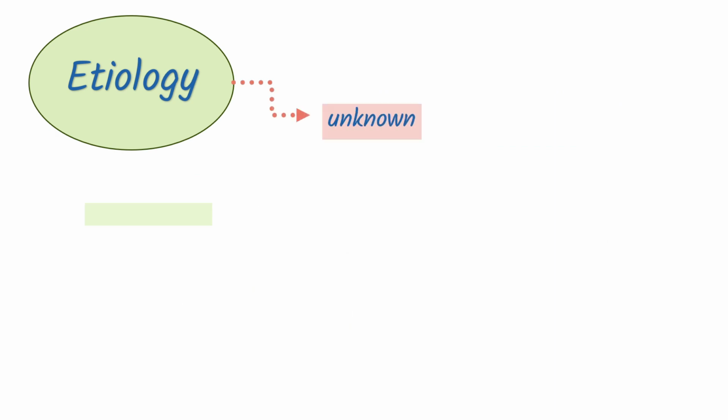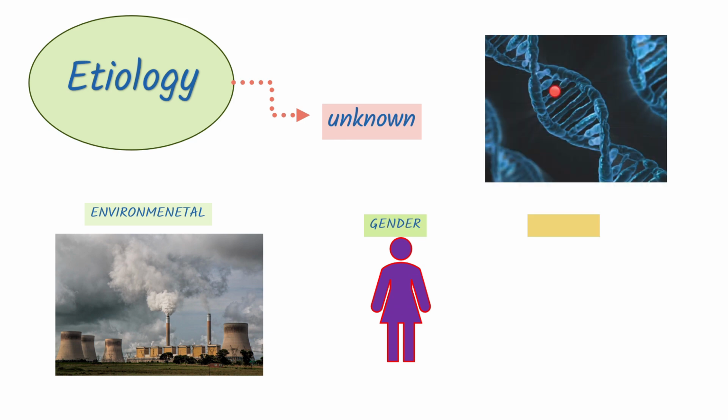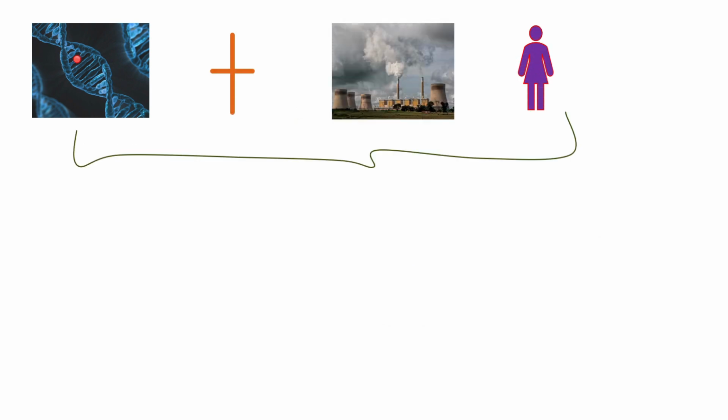The etiology of systemic lupus erythematosus remains unknown. It is clearly multifactorial, with factors that might interact to cause lupus, which include environmental factors, hormonal factors like being female, and genetic factors. In a genetically predisposed individual, various environmental and hormonal triggers can establish a state of immune activation.